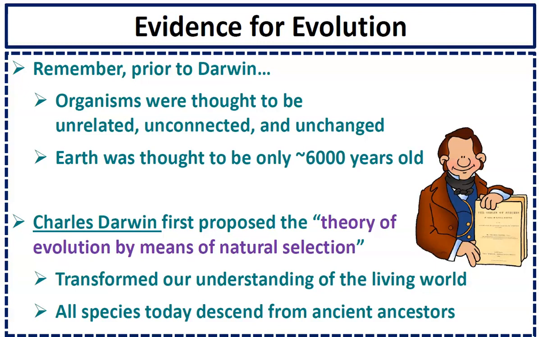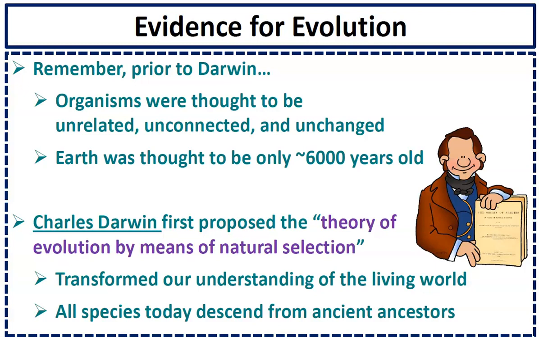By now you guys should know that Charles Darwin is like the father of evolution. But before Darwin came along, people thought that organisms were unchanging, they weren't related. They also thought that the earth was really young, only 6,000 years old. Charles Darwin was the first scientist to propose the theory of evolution by means of natural selection. And hopefully you guys know what that means. Hopefully you know about that phrase.